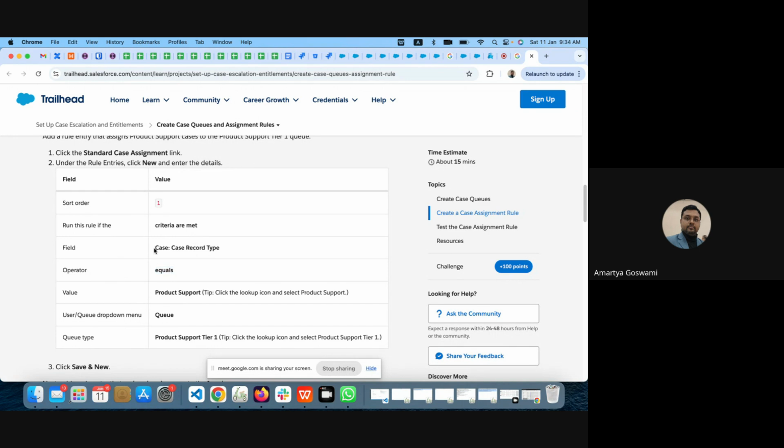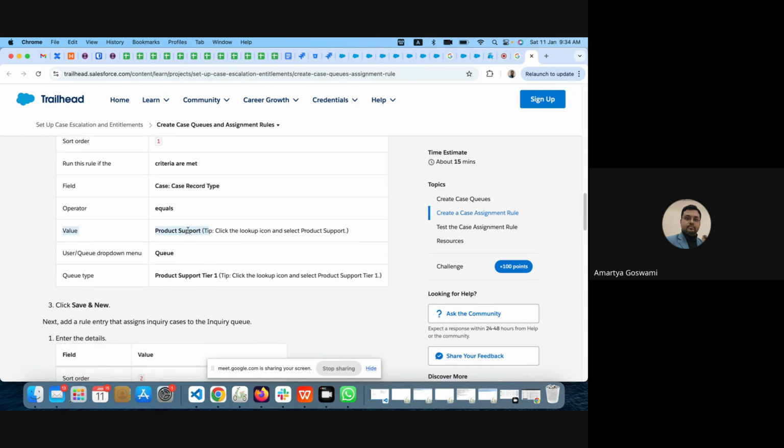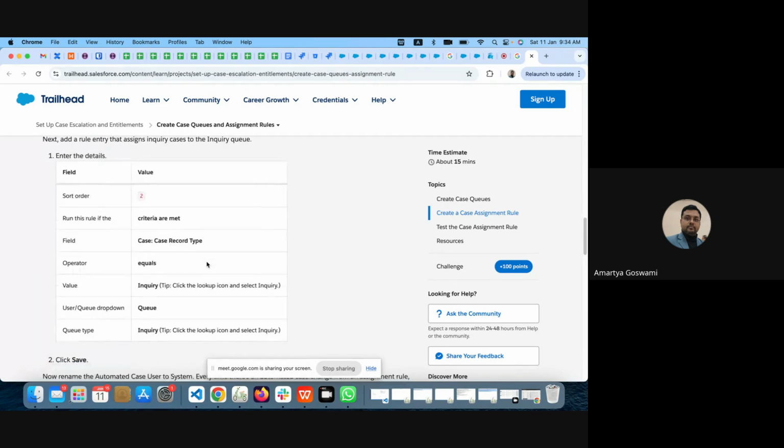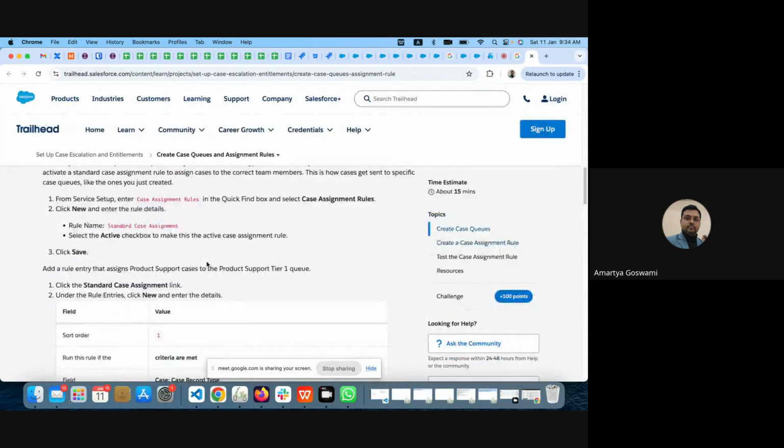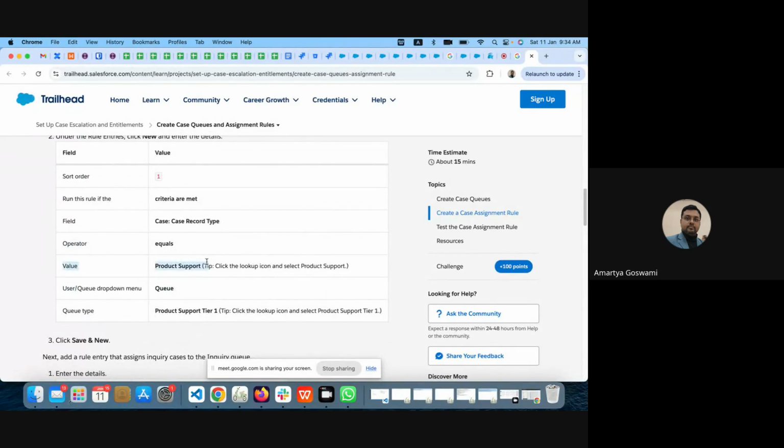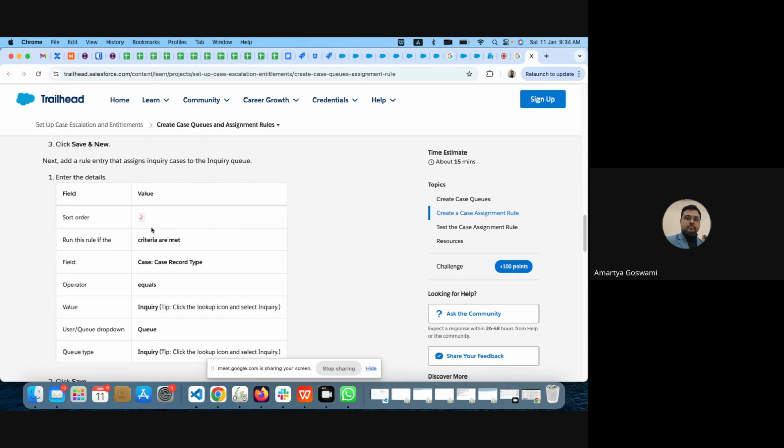Now whenever any case is getting created and it is matching this case assignment rule, it will come to this. Product support, this queue, will be the owner of the case. Now, one thing I have not mentioned till now is sort order. Here also you can see sort order. What is sort order? I'll come to that.